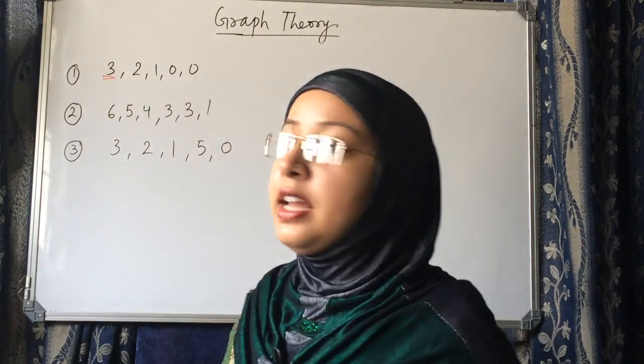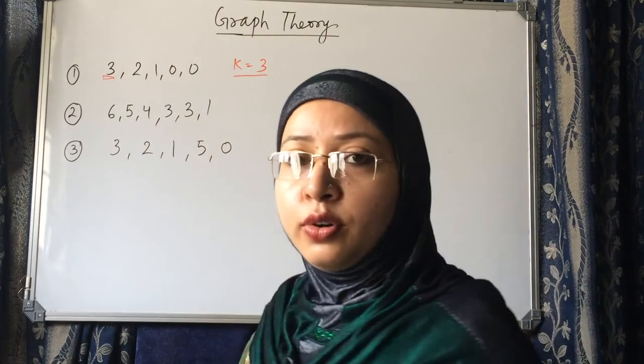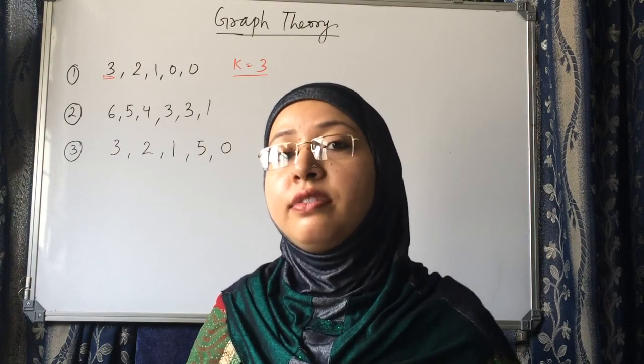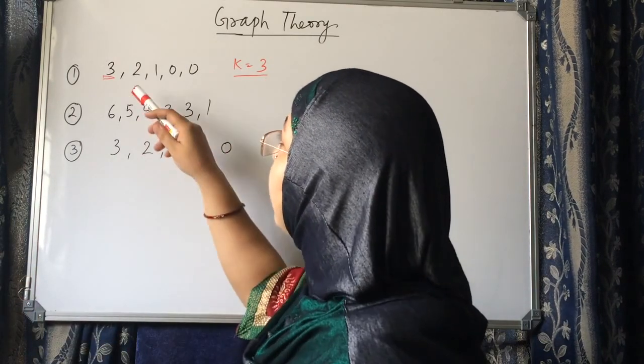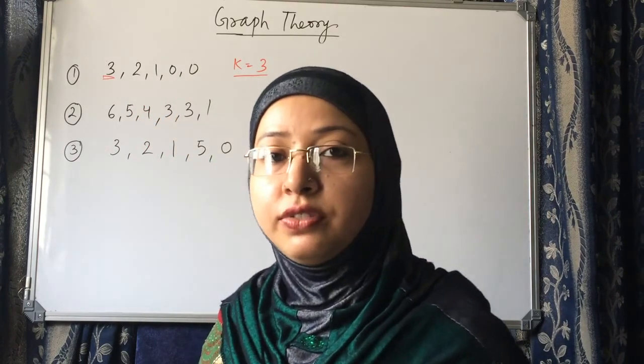Remove this highest degree and let it be k. Okay. In the next step, what do we have to do? We have to subtract 1 from the next k entries. K is 3. Next k entries: this one, this one, this one. We have to subtract 1 from each of them.